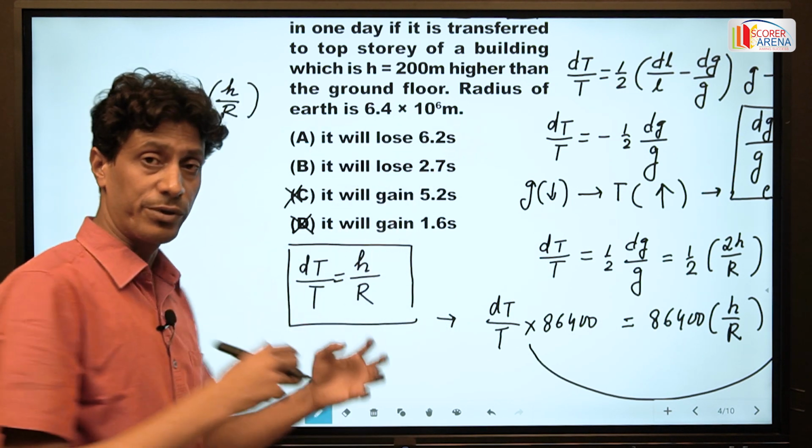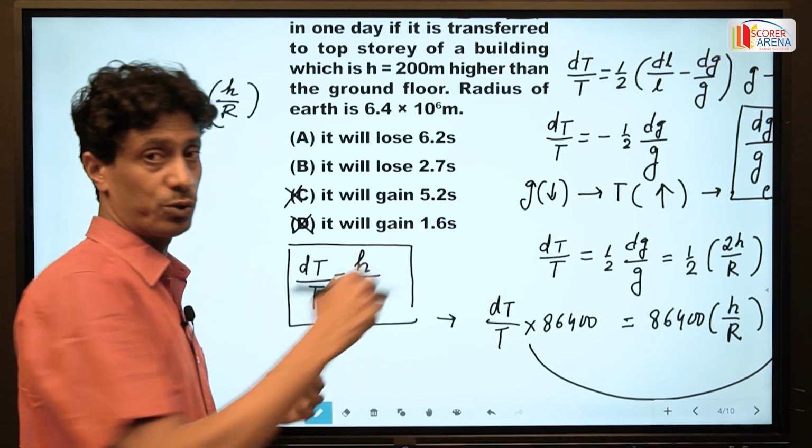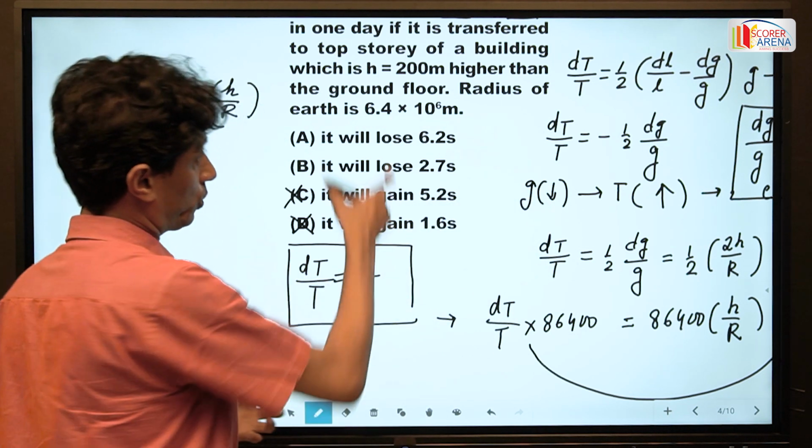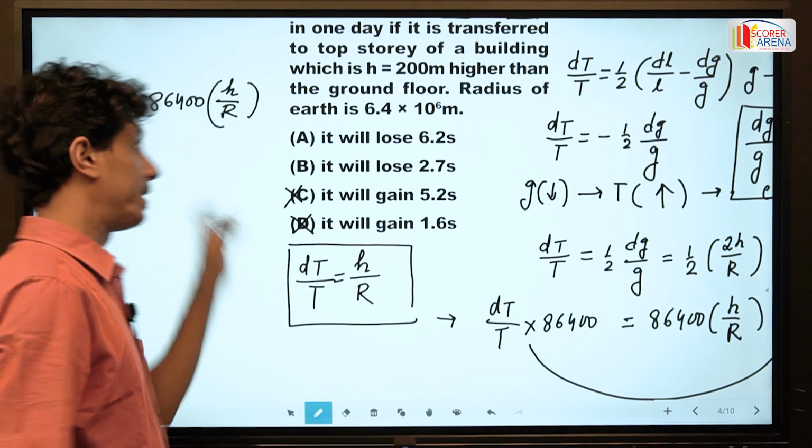Since here the time period increases, this clock runs slow by this amount n.